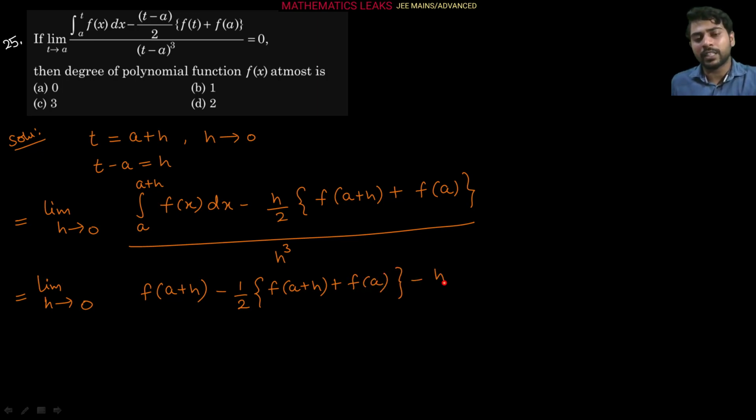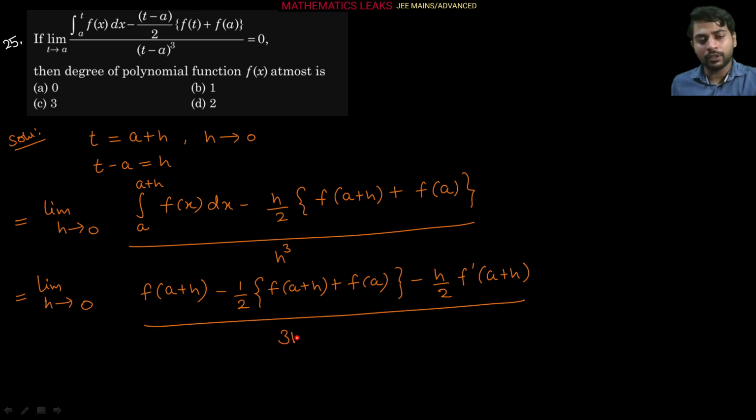Minus first function as it is, second function differentiation we are going to do here, so that will be f dash of (a plus h), and the derivative of a plus h with respect to h is 1 only, since a is constant. And the derivative of f(a) with respect to h will be 0 only because it's a constant after all, upon 3 times h square, right?